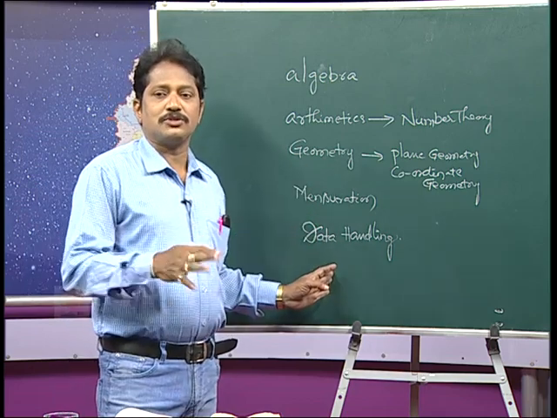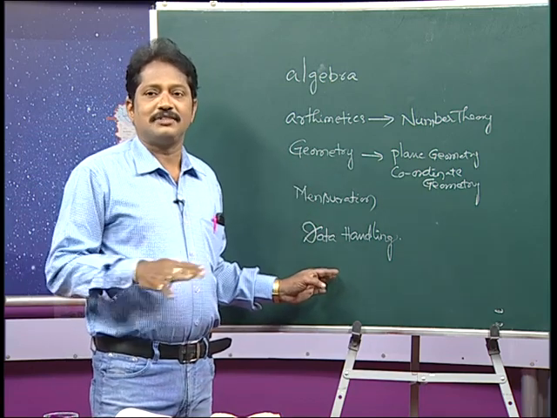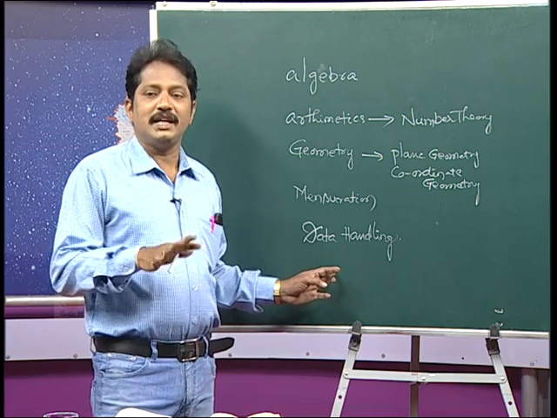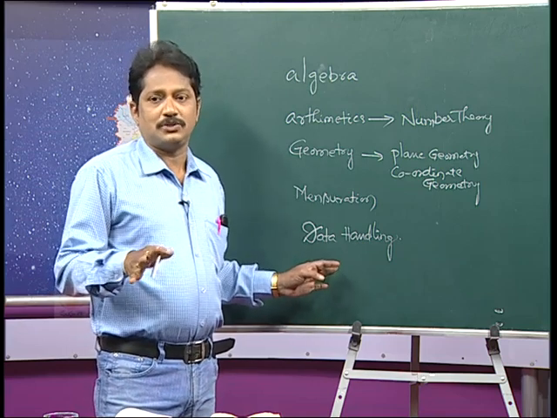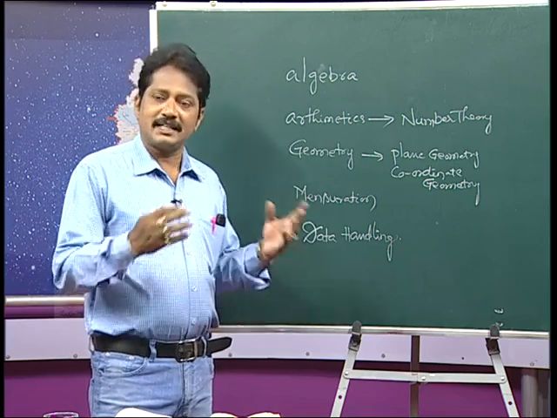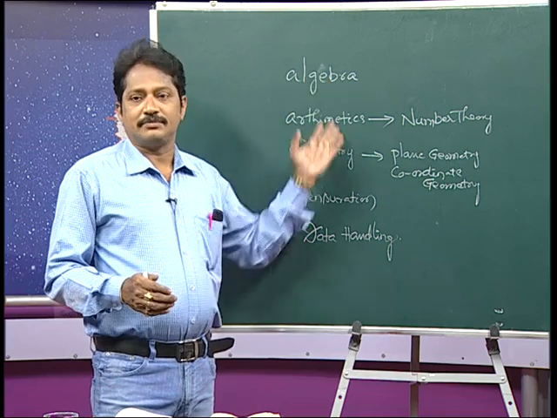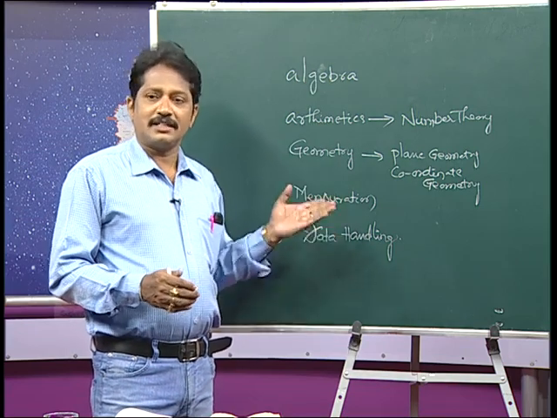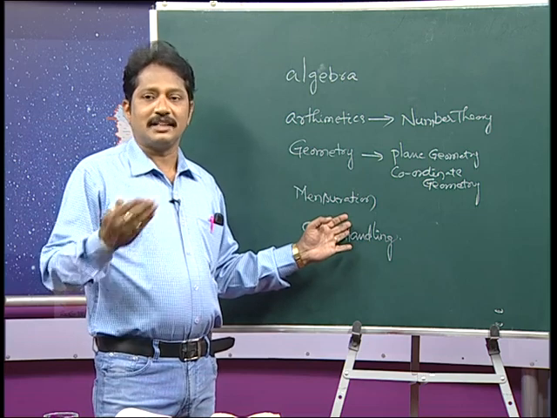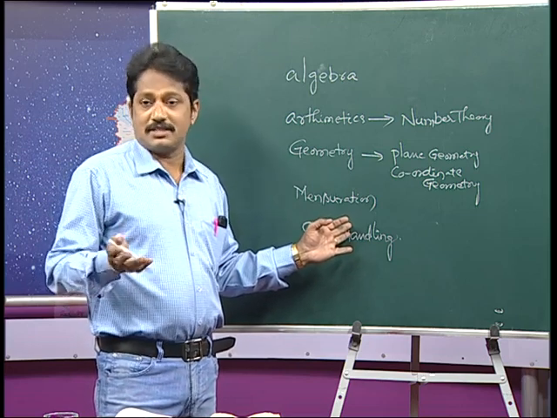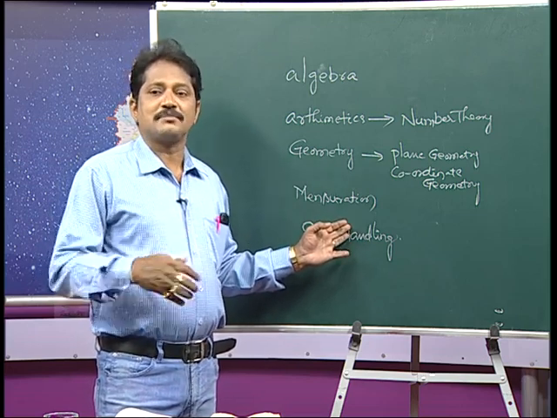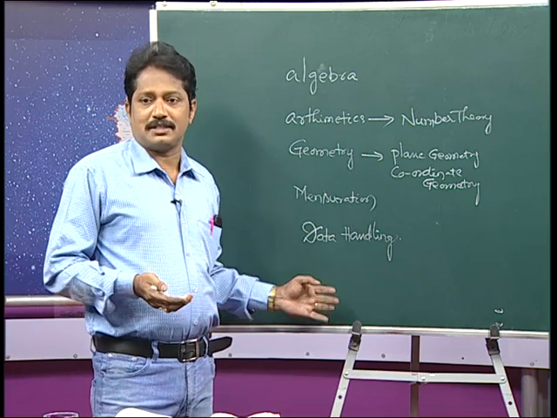Okay, now you are going to know the central tendency of data: mean, median, mode. You have to find those things. Mean, median, mode again depend on algebra, correct. In between these there are some other areas, such as trigonometry, which is completely based on geometrical concepts.